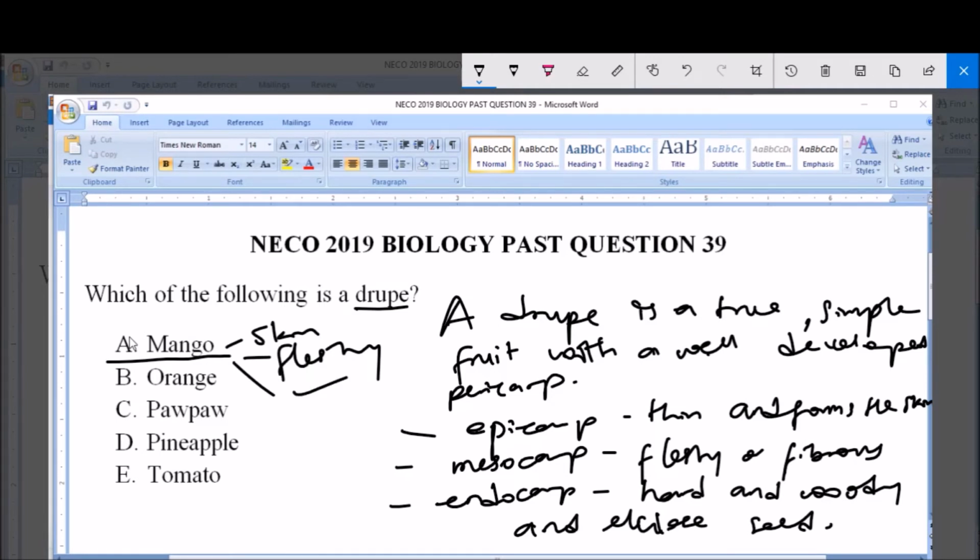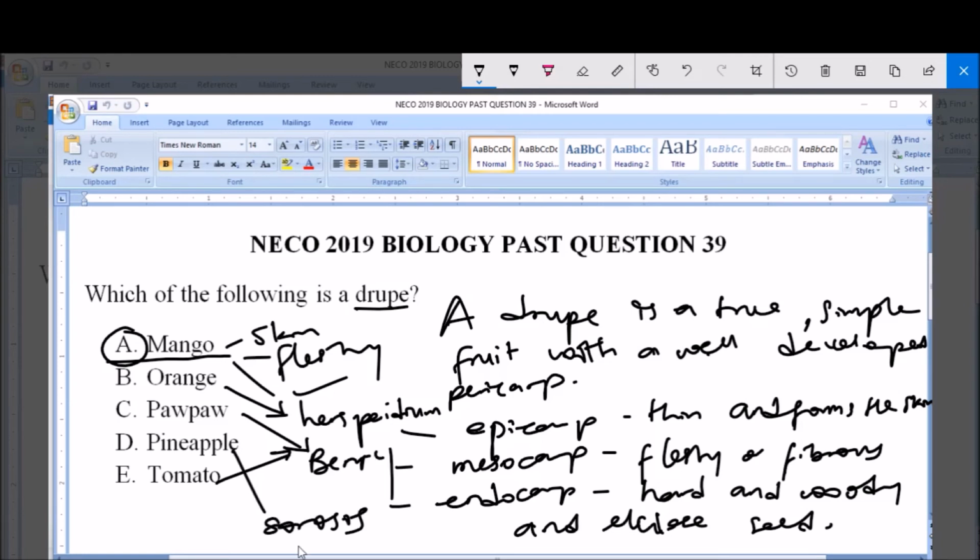Now option B here says orange. Now orange is not a drupe. Orange is a hesperidium. We call it hesperidium. Pawpaw and tomatoes are not drupes also. They are berries. And then pineapple is a sorosis.